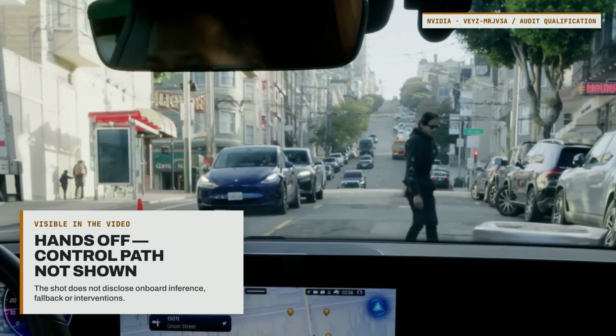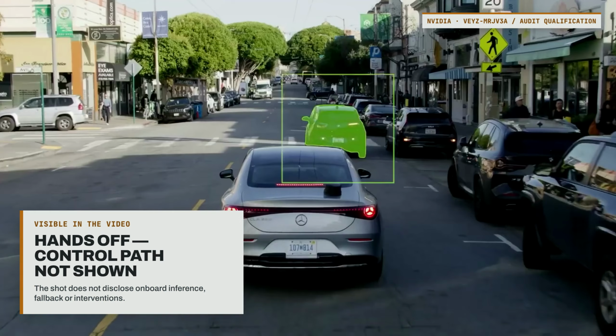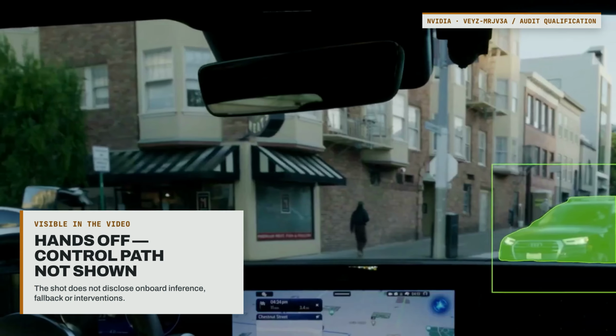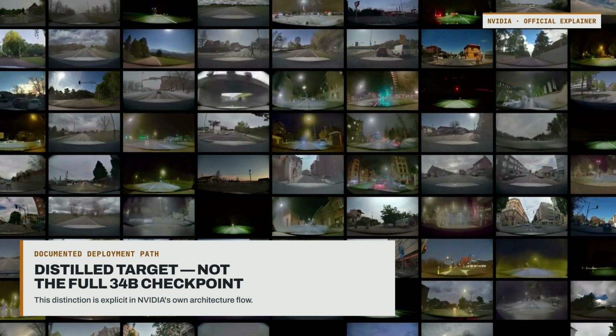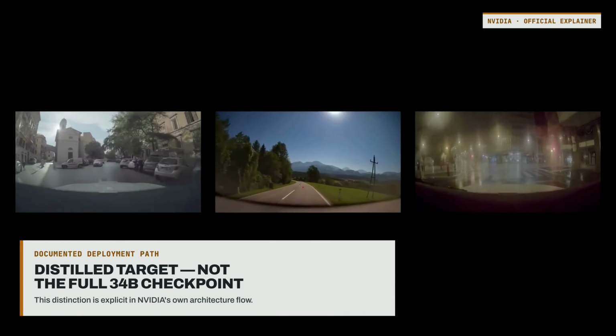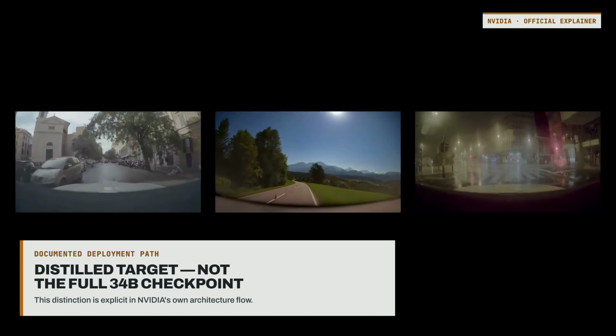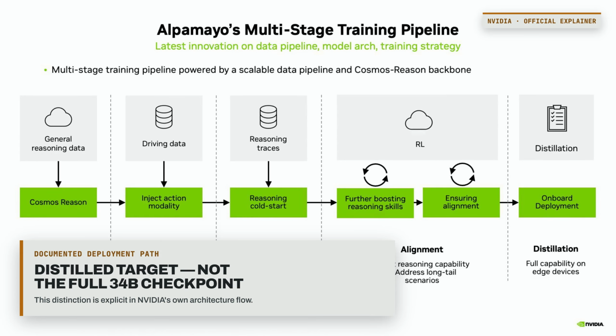This is not a fake release. It may be an important open development platform, but the most defensible description is also the least dramatic. NVIDIA has released a large teacher and evaluation model for building autonomous driving systems, not a downloadable, road-proven robotaxi driver.